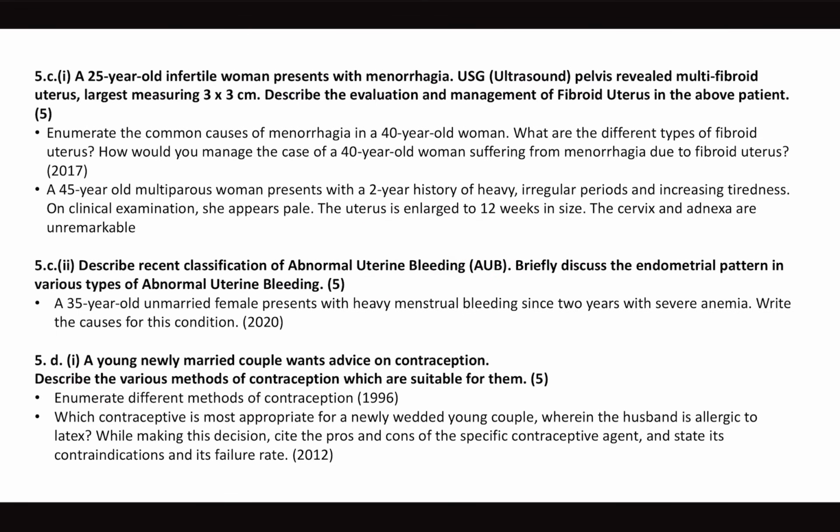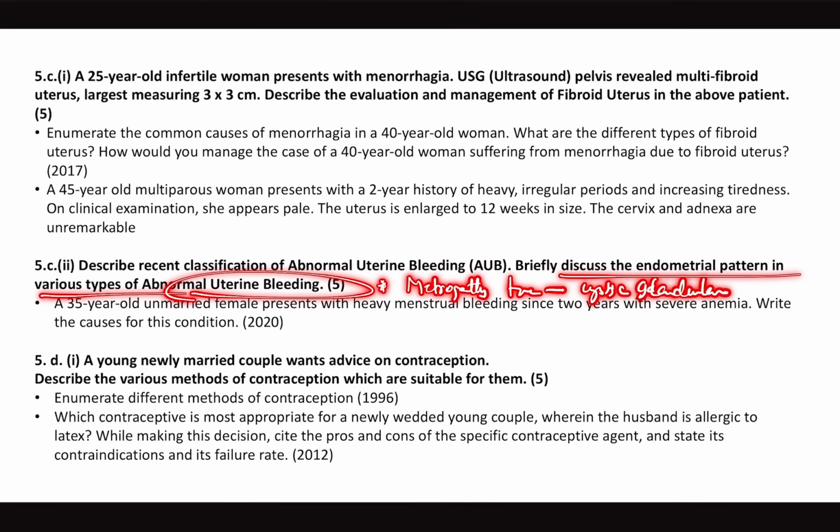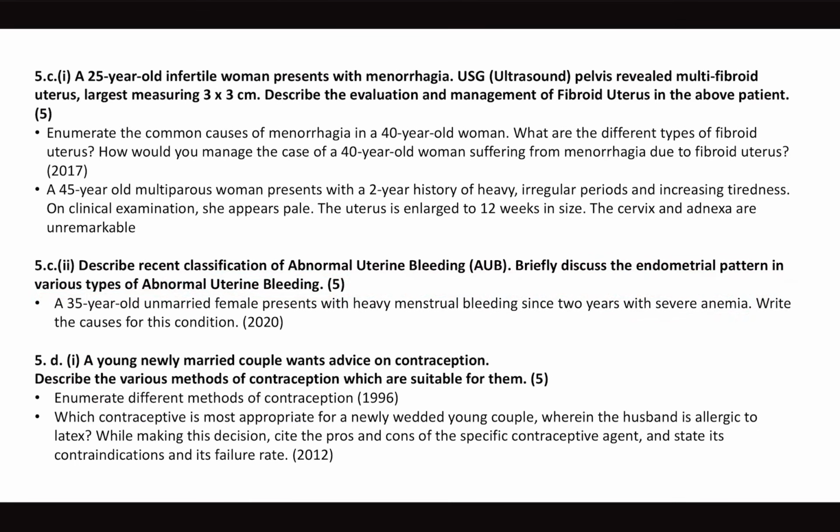Okay, and endometrial patterns in various types of AUB is a little tricky, because we only discuss the endometrial pattern of metropathia hemorrhagica, which has a cystic glandular Swiss cheese pattern. So the cystic glandular pattern, if you can just draw that also, it's fine. You will definitely get 2.5 to 3 out of 5.